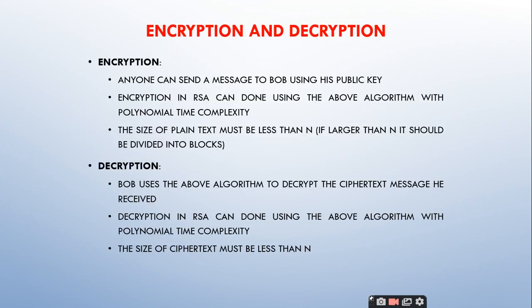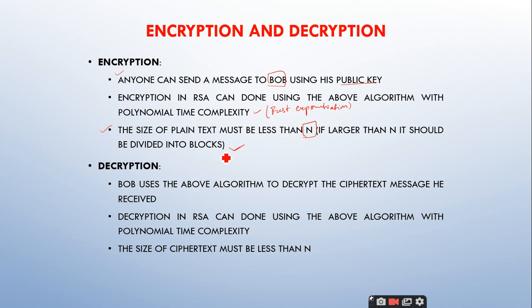So encryption: anyone can send a message to Bob using his public key. Encryption in RSA can be done using the above algorithm with polynomial time complexity. This has been achieved because of fast exponentiation. Otherwise it would be exponential in nature, right? And the size of plain text must be less than N, very important point. If larger than N, what you should do? You should break it into blocks, nothing more than that, right?